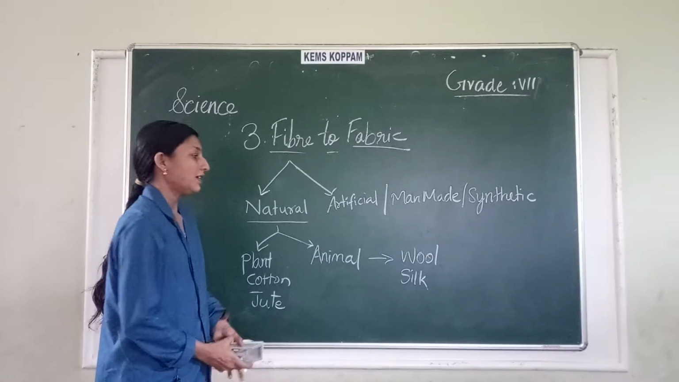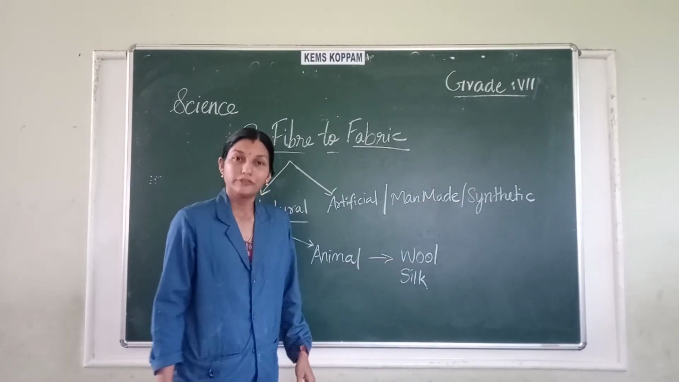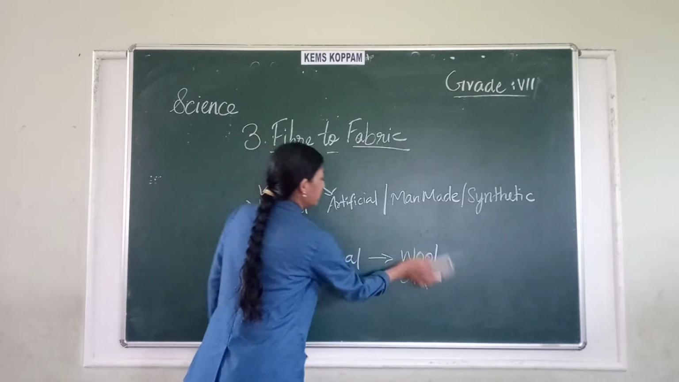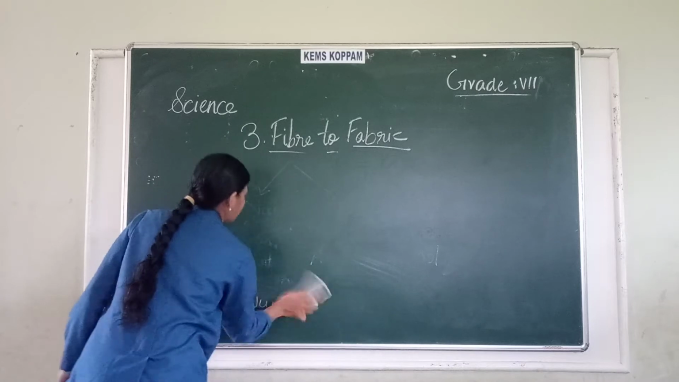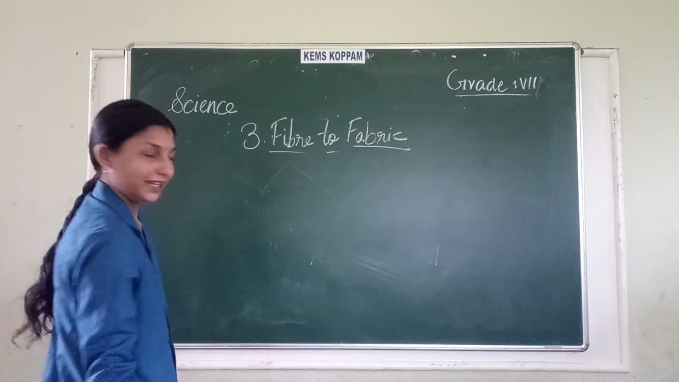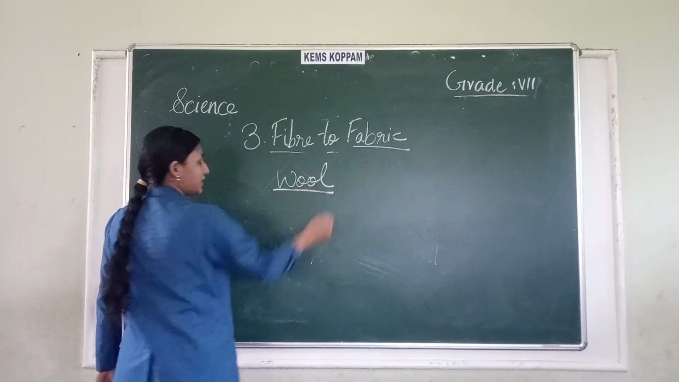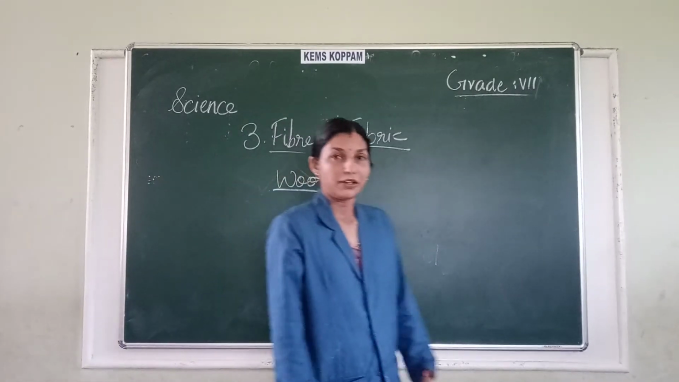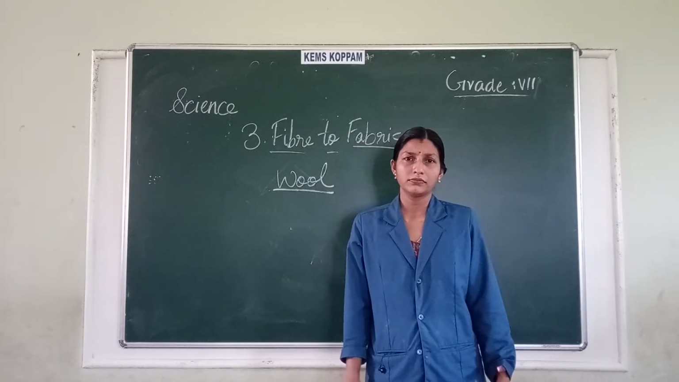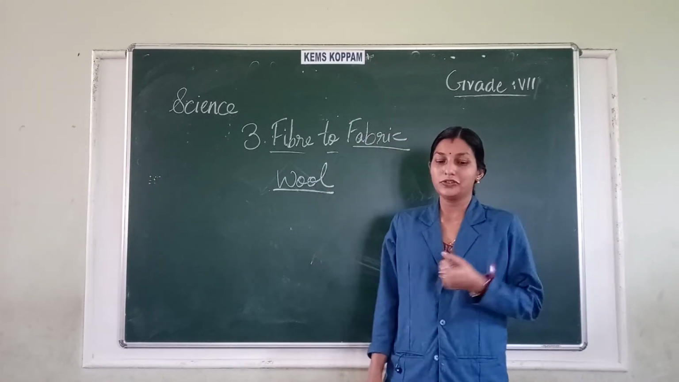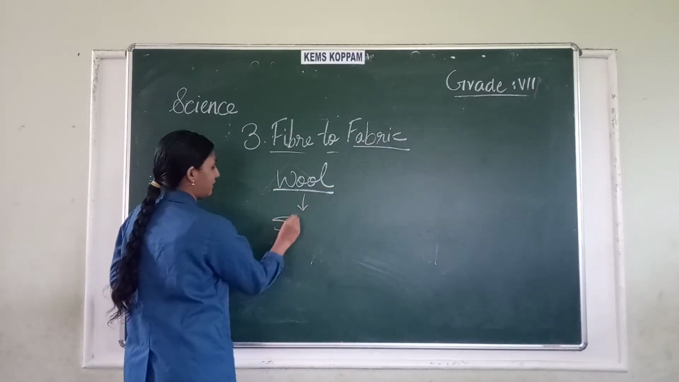Okay, so let us study in detail the first part of your chapter, about wool. All of you, if you can see the board, you can see wool. We are going to study about wool, which is the main important part of our topic. So, where do we get wool from? Yes, of course, you all know. We get wool from sheep.